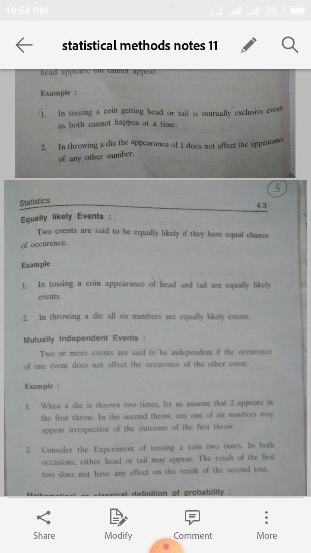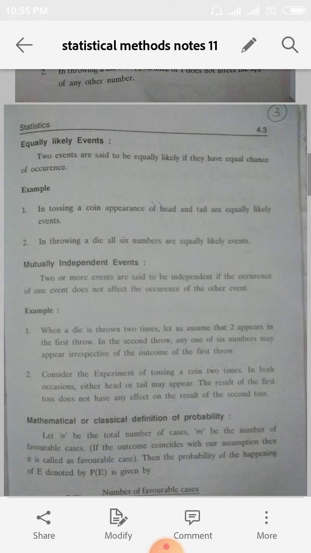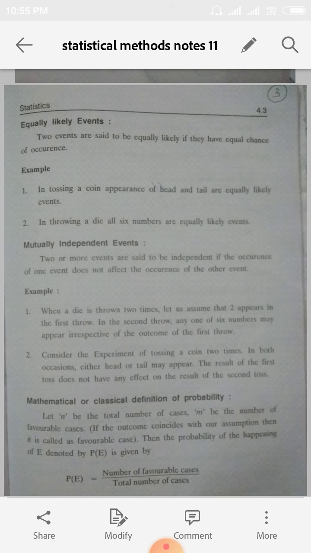And next one, equally likely events. Two events are said to be equally likely if they have equal chance of occurrence. If they have equal chance of occurrence, that is called equally likely event. See, in tossing a coin, appearance of head and tail are equally likely. When we toss a coin, whether head will come or tail will come. Therefore, there is an equal number of chances, and that is called equally likely events.